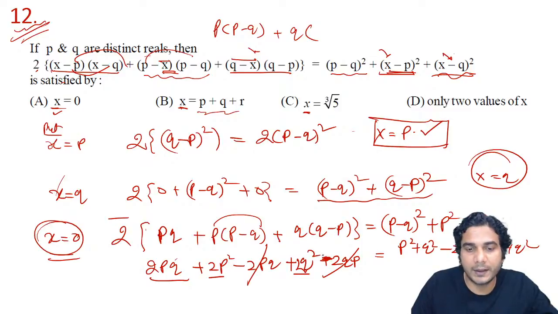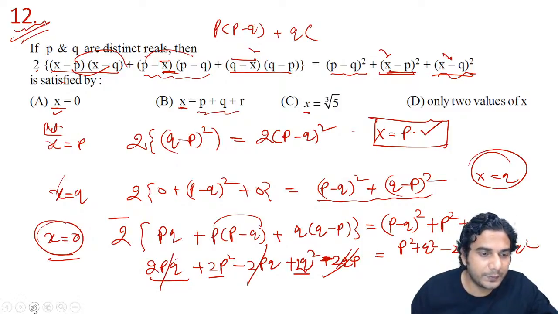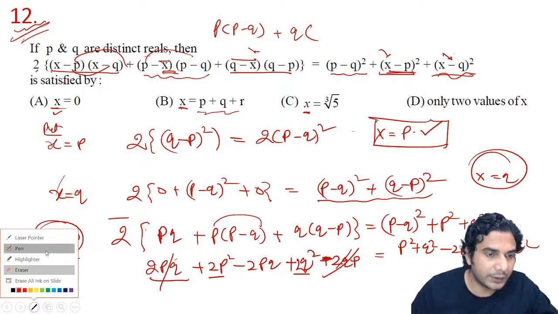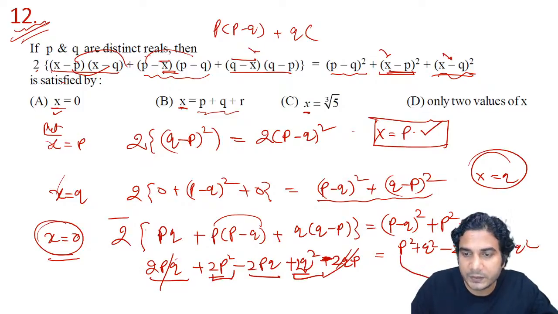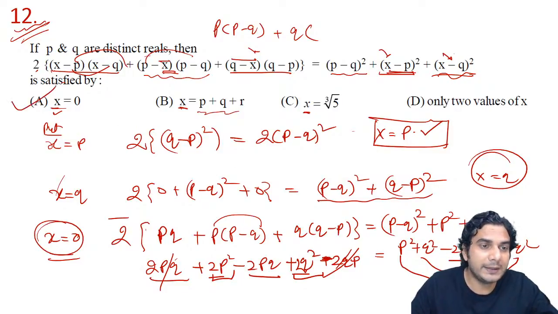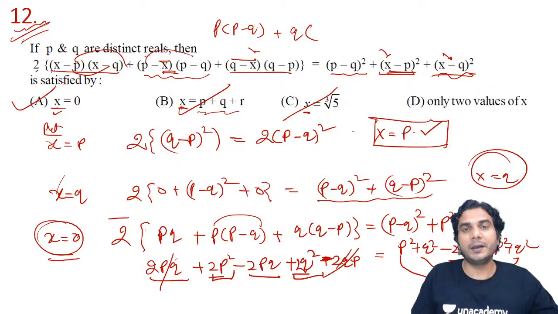Oh, actually it is correct. This will get cancelled, and this pq will be there. Oh, so it's an identity actually. Yeah, it's an identity. I made a calculation error. Now you can see this is 2p square plus 2q square minus 2pq, and this is also 2p square plus 2q square minus 2pq, right? So it's an identity, that means all the values of x will satisfy. So A is correct, B is correct, and C is correct. All right, so all the options are correct.